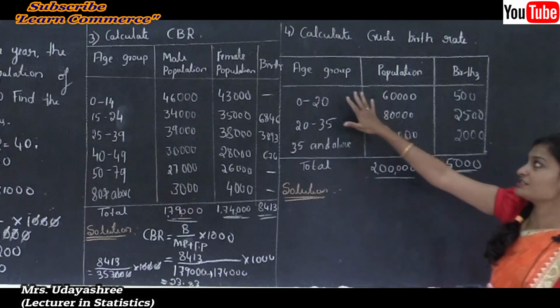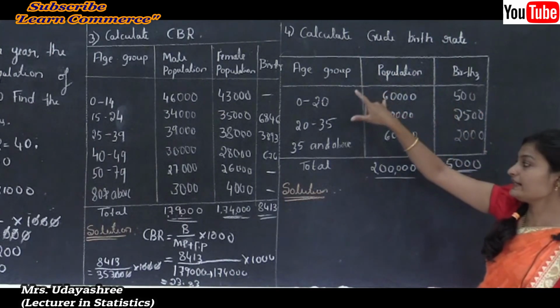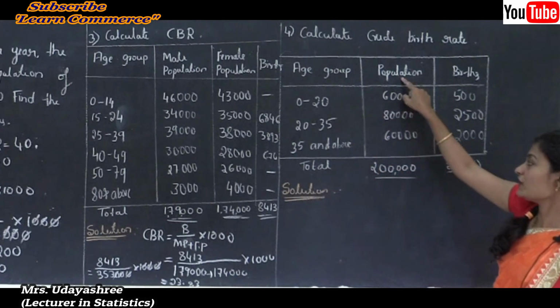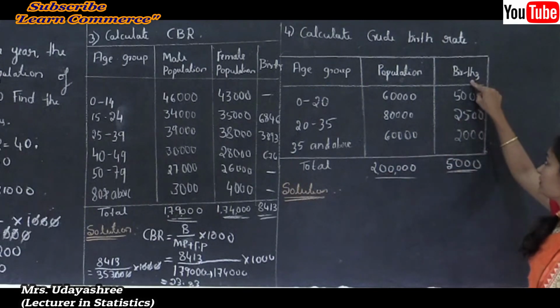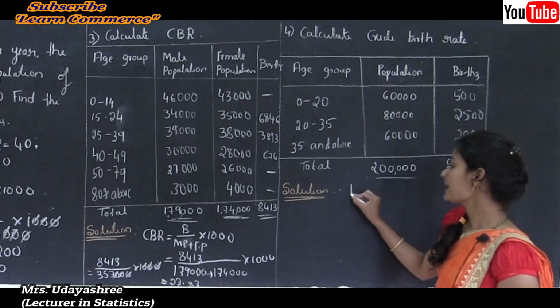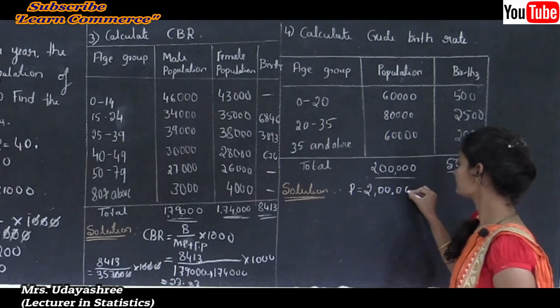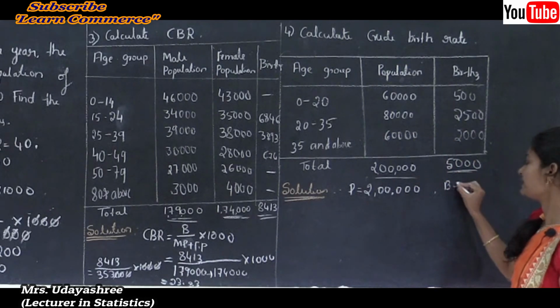Here the given information is the age group, population and births. First we have to find the totals. Here the total is already calculated: the total population is 2 lakh and the total births are 5,000. So P is 2 lakh and B is 5,000.